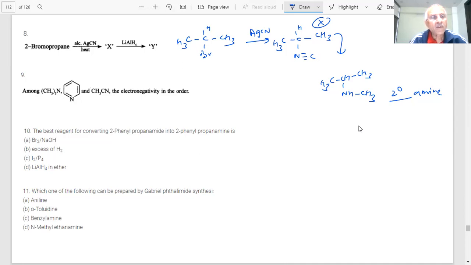First, we should be able to write the structures of these, then the answer may come. CH3, CH3, CH3 on nitrogen. And what is this? CH3, C triple bond N, students.